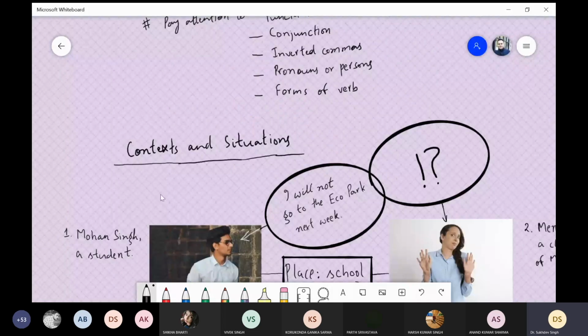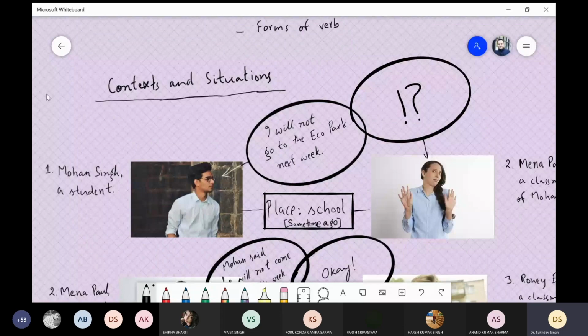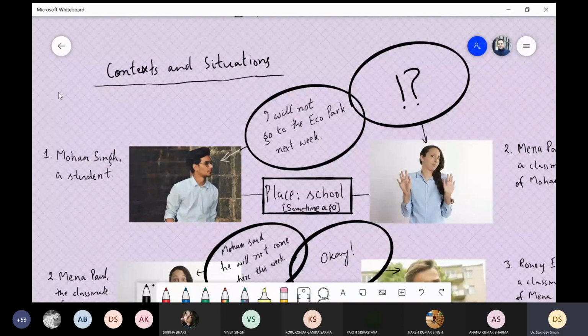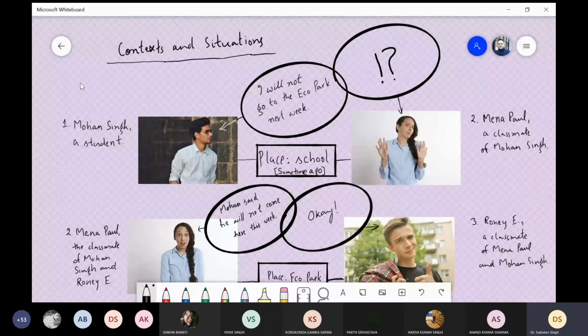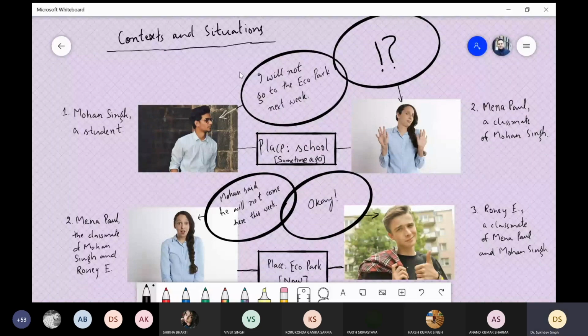The next thing that we pay attention to is context and situation. This is also an important thing that you need to pay attention to while making changes from direct to indirect and indirect to direct. Pay attention to this student called Mohan Singh. Mohan Singh makes a statement, I will not go to the Eco Park next week. Over here, the emphasis is on place. So what is the place? School. In this statement, we are focusing on place. Okay. And the time of the statement is some time ago.